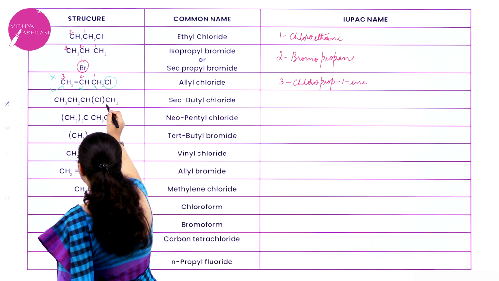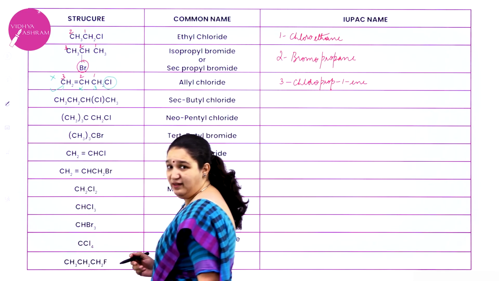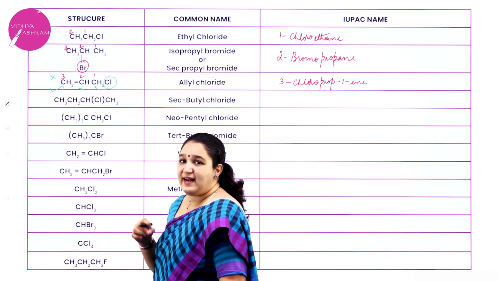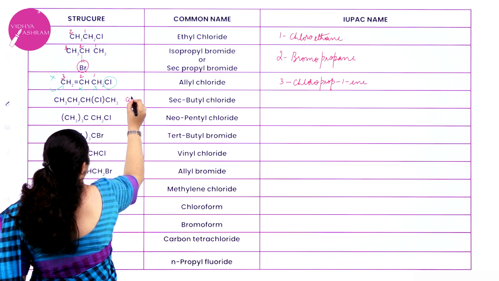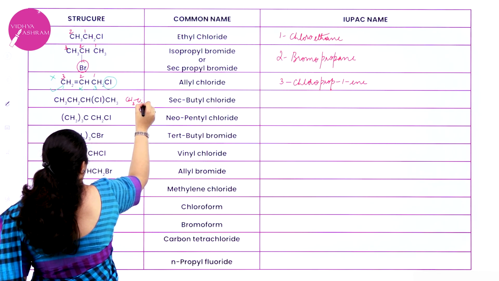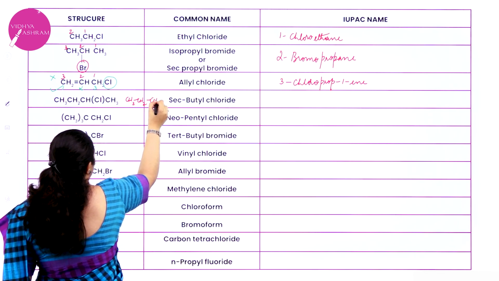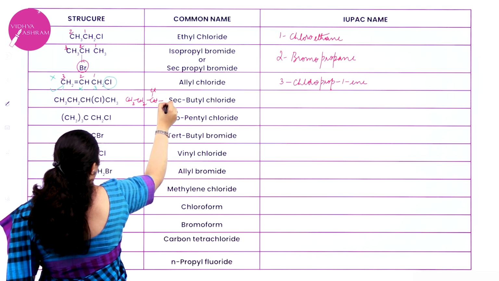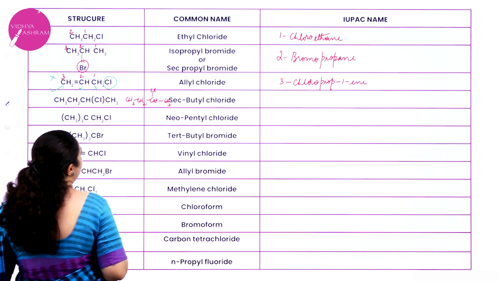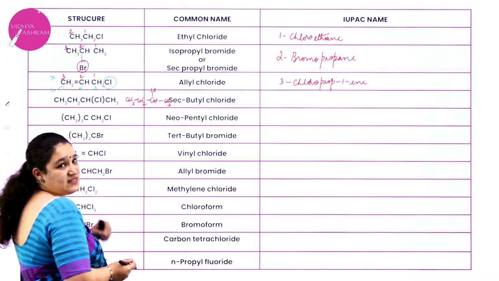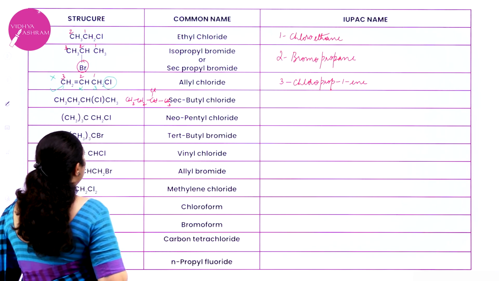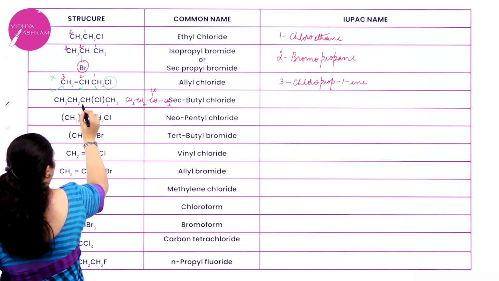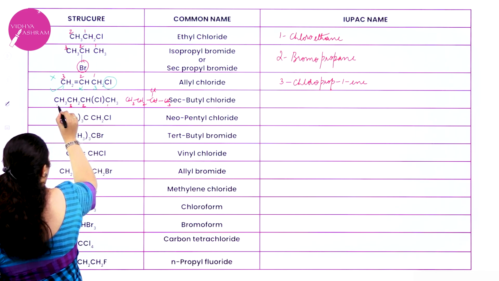Next one. See, when it is put inside the bracket, that means that it is there as a side chain. So actually the compound, how it is CH3, CH2, CH, Cl, CH3. This is the way it is. Okay, so whatever is written inside the bracket, please remember it is present as the side chain. So how will I number it? 1, 2, 3, 4.